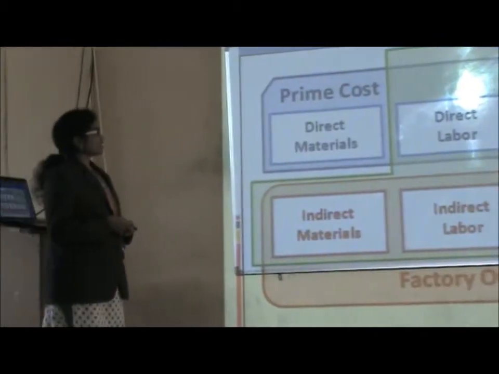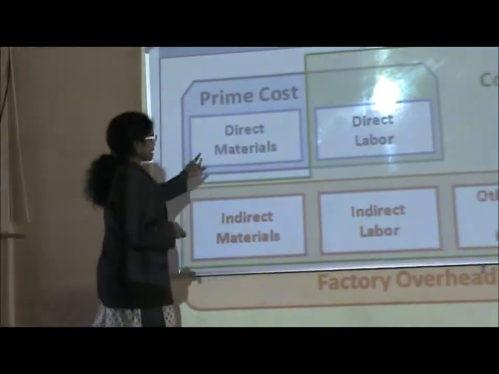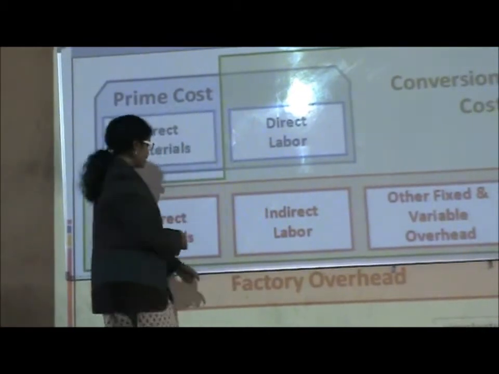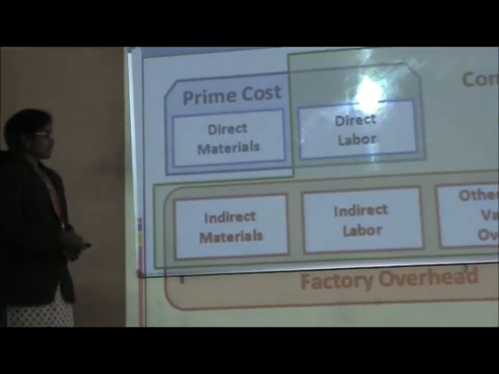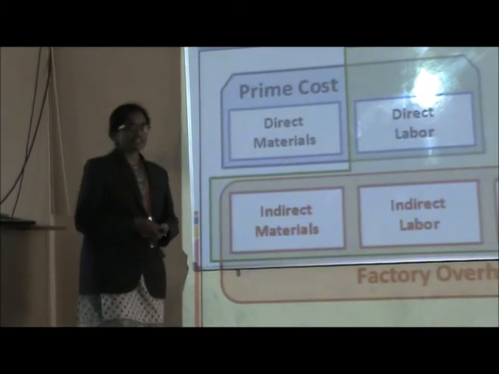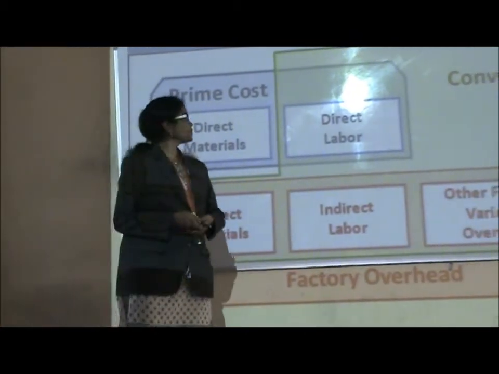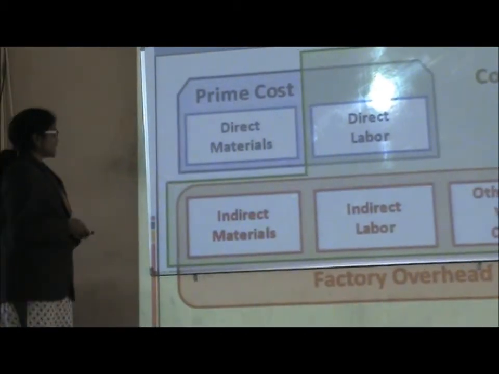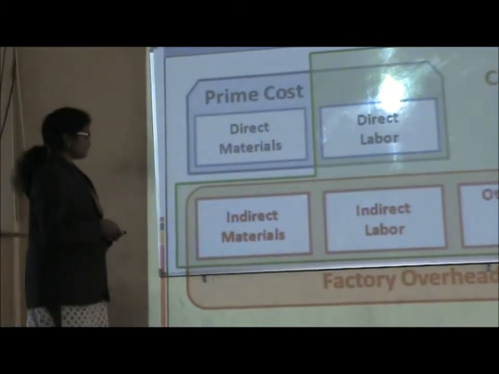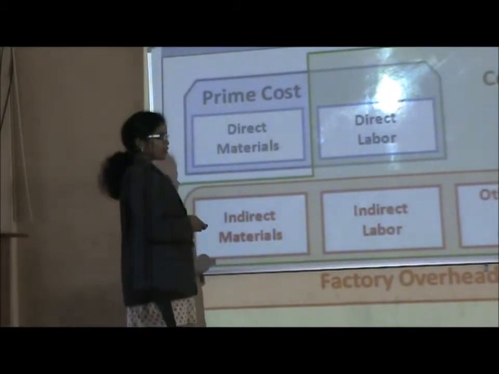In cost, we have manufacturing cost and non-manufacturing cost. Here, manufacturing costs are divided into three types: direct materials, direct labor, and factory overhead. Factory overhead can also be termed as manufacturing overhead and factory burden. And coming to direct materials, we can call direct materials raw materials also.